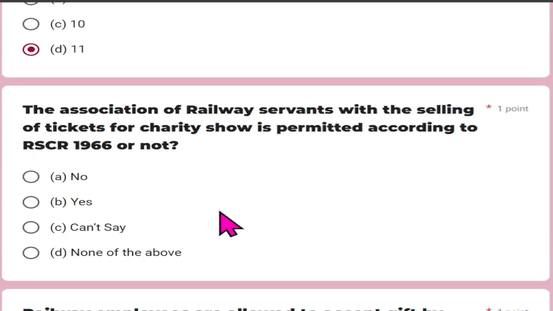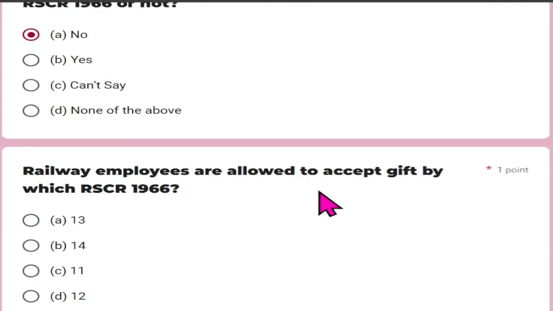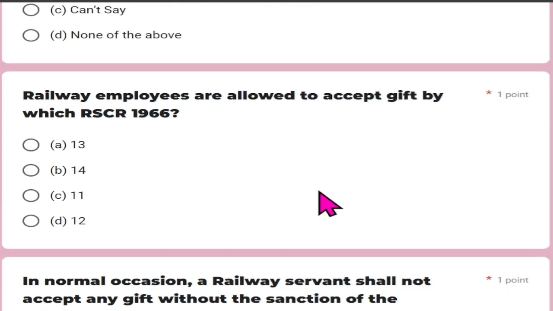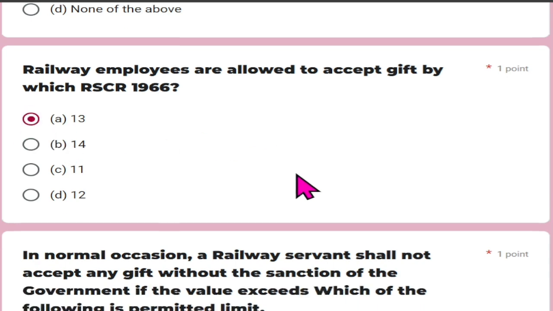Is the association of a railway servant with the selling of tickets for a charity show permitted according to the railway service conduct rules 1966 or not? And it is no. Railway employees are allowed to accept gifts by which railway service conduct rule 1966? And that is rule number 13.